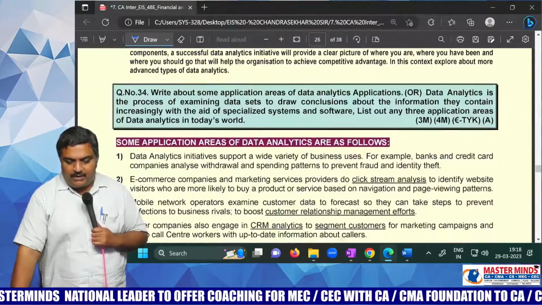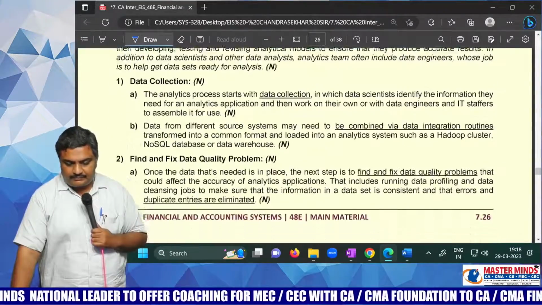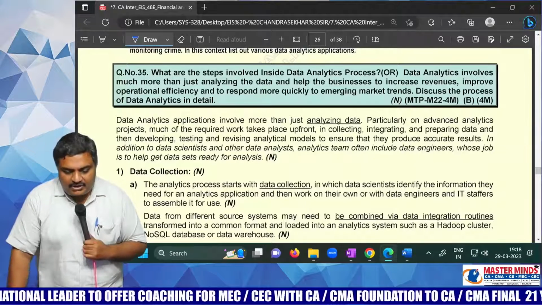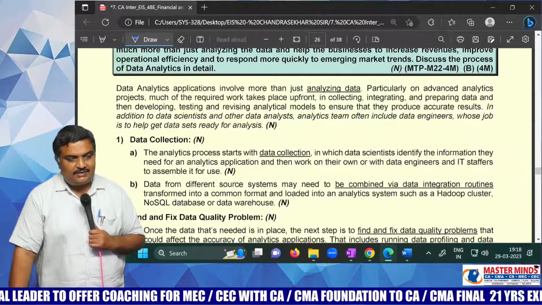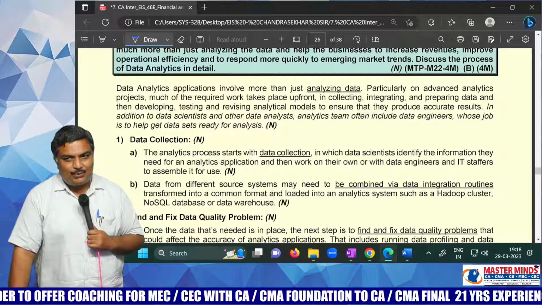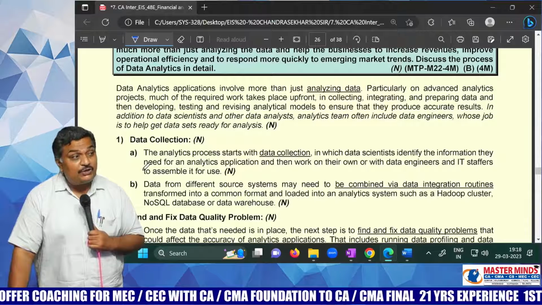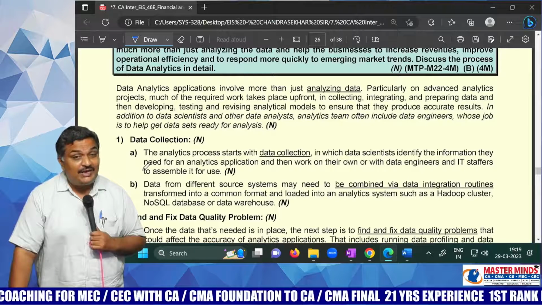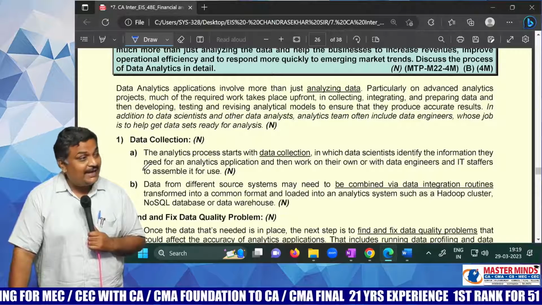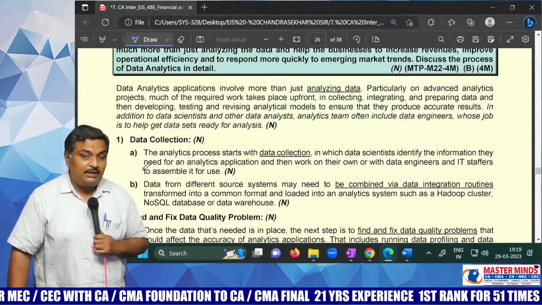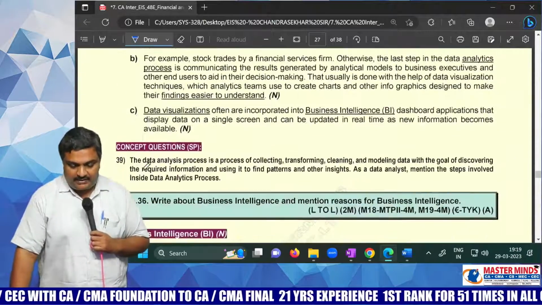Okay. Now, we have another question here: steps involved in a data analytics process. This is a repetitive question. Why? In the morning, we studied the data mining process question. Integration of data, selection of data, cleaning of data, I told you, no? In the morning. Yeah, the same thing.